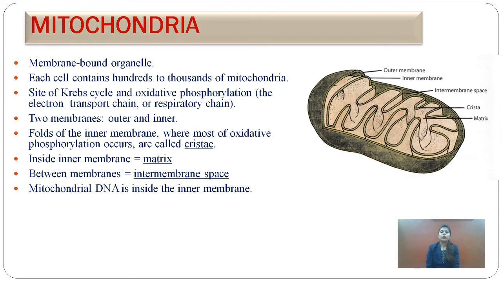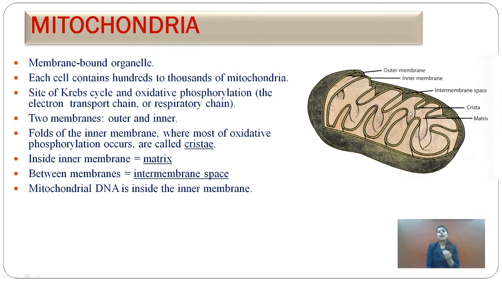Mitochondria, you all are familiar with the structure of mitochondria as you have already studied in BSc. Now this is a membrane bound organelle which consists of two membranes, outer membrane and the inner membrane. You can see in this picture outer membrane is over here, inner membrane, and between these two membranes, intermembrane space is present. It consists of the cristae. You can see these foldings. These foldings are known as cristae, and inside the cristae matrix is present.